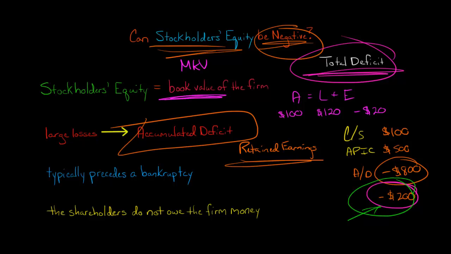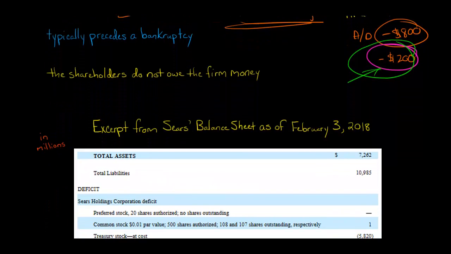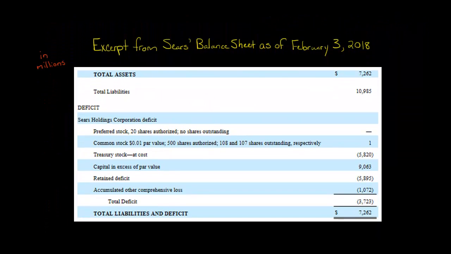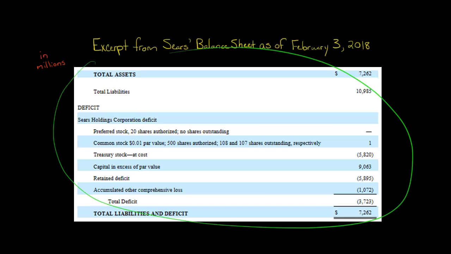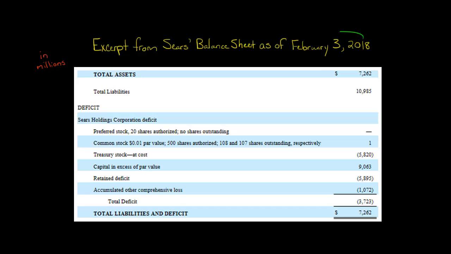Let me give you an example with a couple of actual firms that had negative stockholders' equity or total deficit at one point in time. This is just an excerpt from Sears' balance sheet as of February 3rd, 2018. I say excerpt because I just have total assets and liabilities. I didn't break out the separate parts, to make it easy so we don't have a massive amount of information on the screen. You'll see we've got assets, liabilities, but then instead of equity, it says deficit. And then it gives a breakdown of what is going on in the deficit.